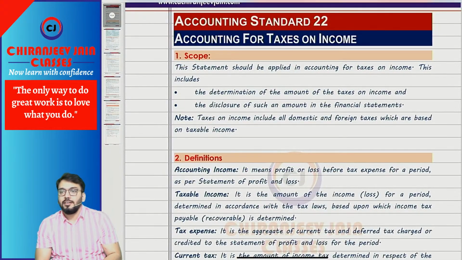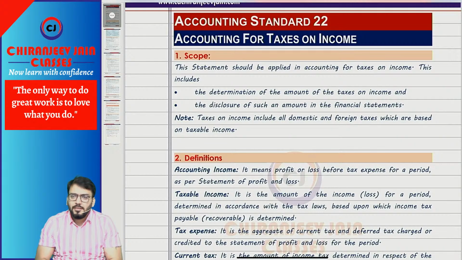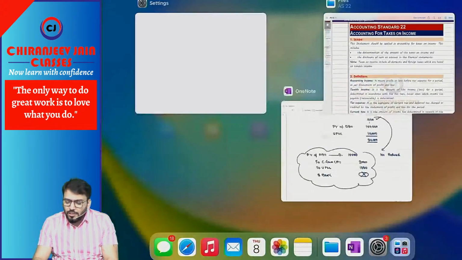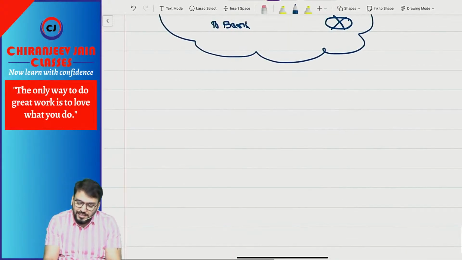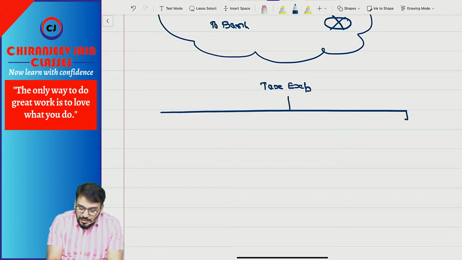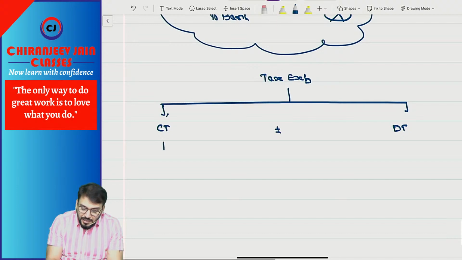Accounting for taxes on income. Because you have done this chapter before, accounting for taxes on income. When I say tax expense, tax expense is the aggregate of what? Current tax plus or minus deferred tax. Current tax means what?